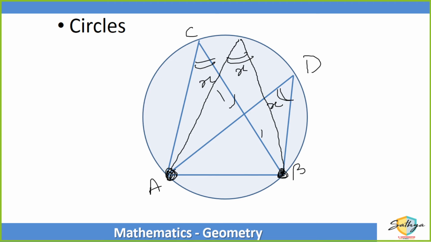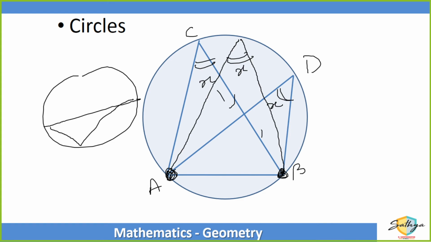Rihani, in a circle, if I take any line, on one side I make an angle, on the other side I make another angle, then these two angles will be equal to 180 degrees. From the same line, the angles on the opposite sides will be supplementary. Did everybody understand this concept? All the angles drawn from the same 2 points will be same.